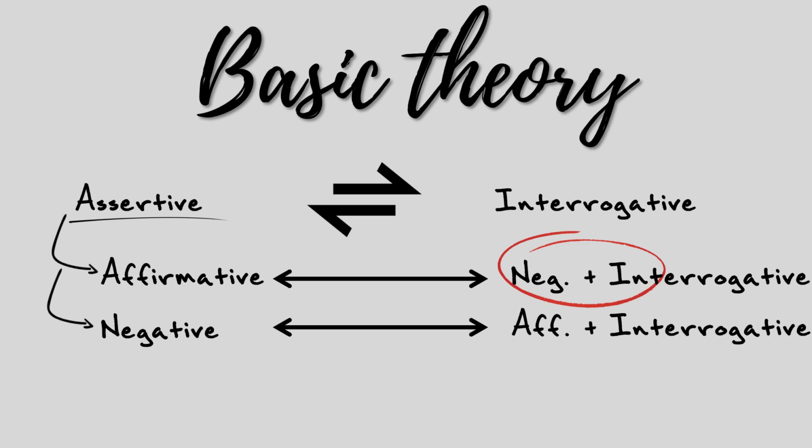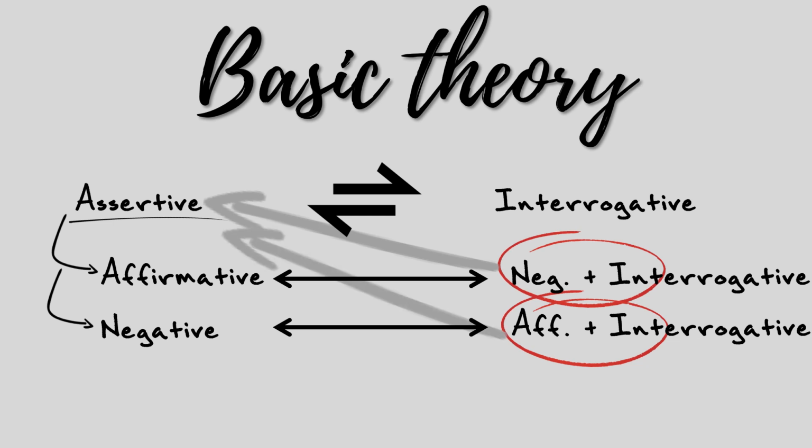If it is negative interrogative, you must make it an affirmative sentence. And if it is affirmative interrogative, you must make it a negative sentence.